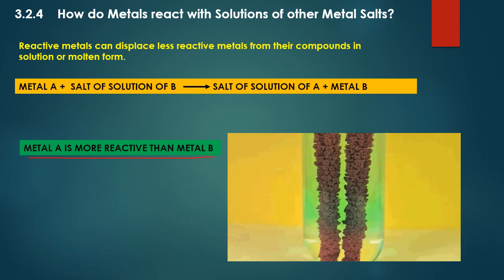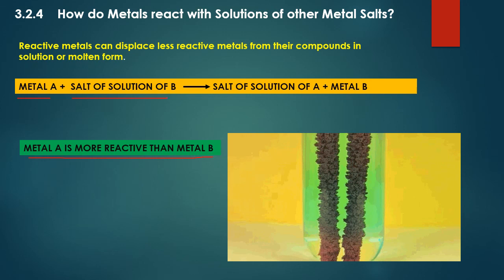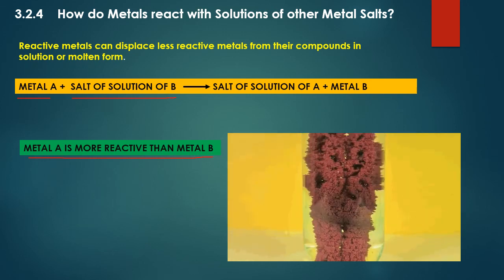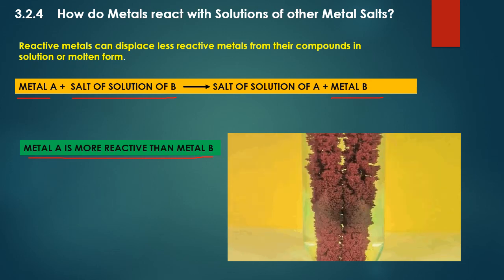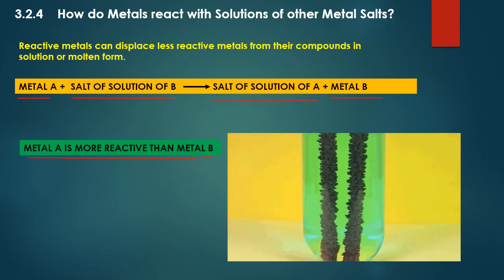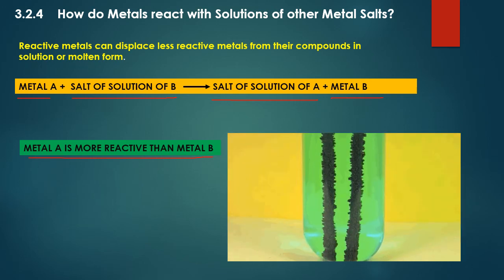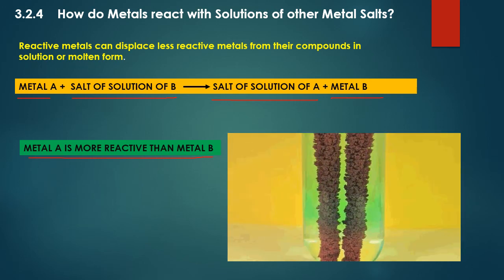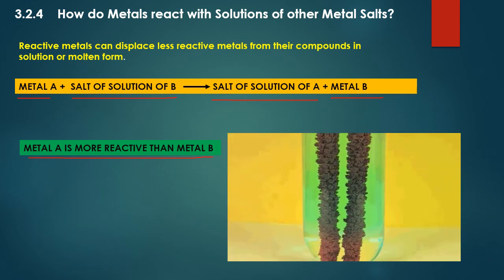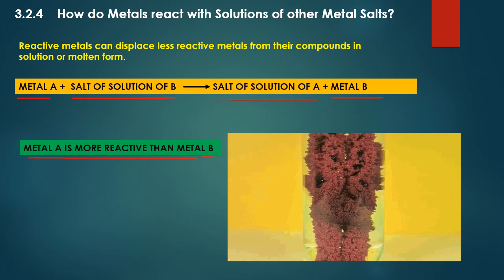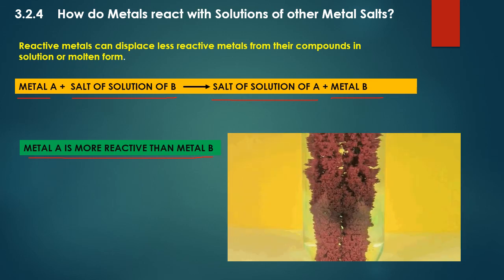Let me repeat the reaction. If metal A is reacting with salt solution of B, then what will happen? Metal B will get separated and we will get salt solution of A. This is double displacement reaction. Sorry, it is a displacement reaction. The condition is metal A should be more reactive than metal B. Here you can see the reaction between an iron nail and copper sulfate.